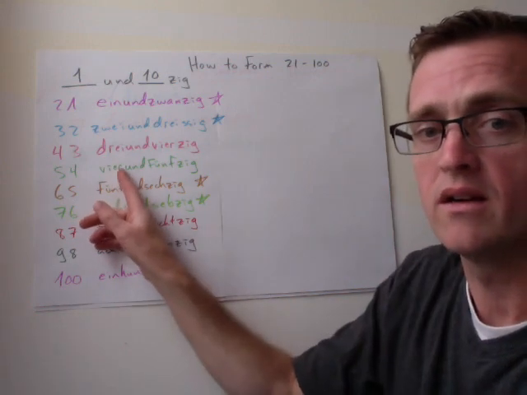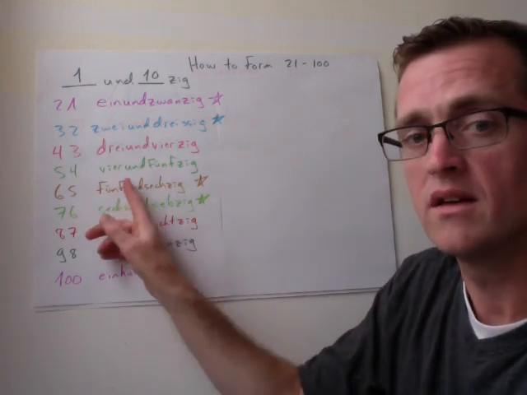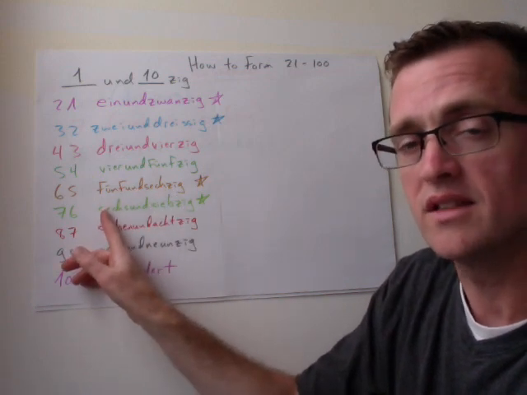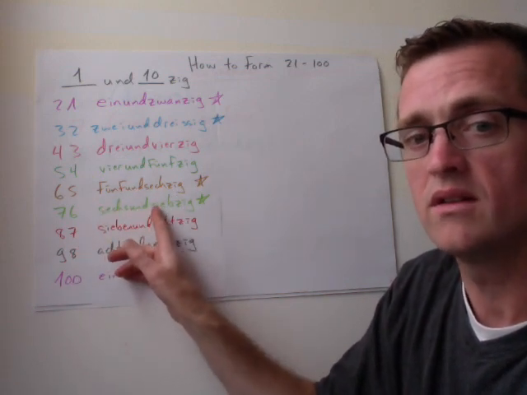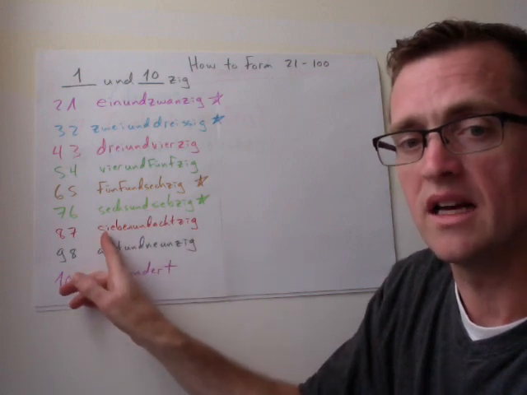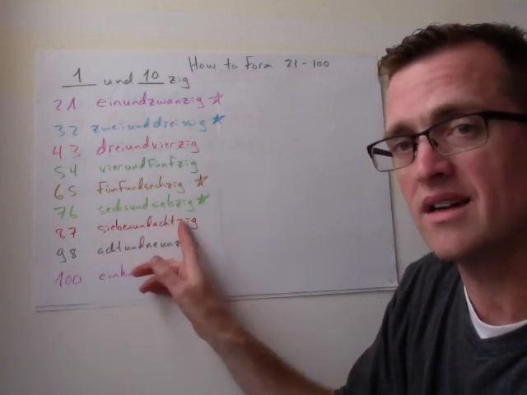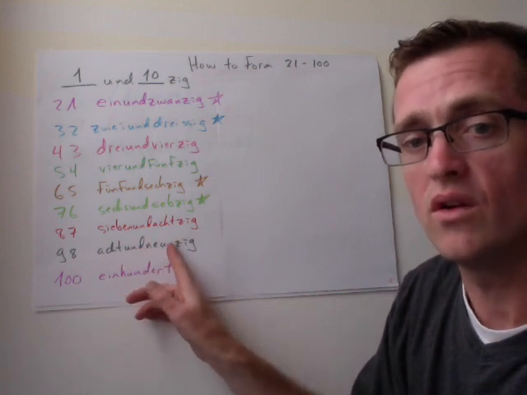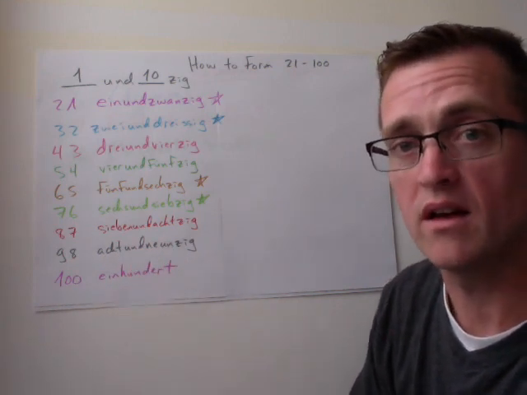54 is going to be vierundfünfzig. 65, fünfundsechzig. 76, sechsundsiebzig. 87, siebenundachtzig. 98, achtundneunzig. And again, we've got 100.